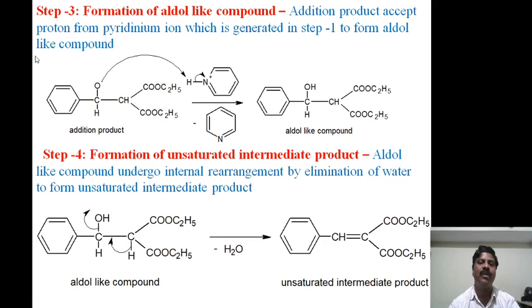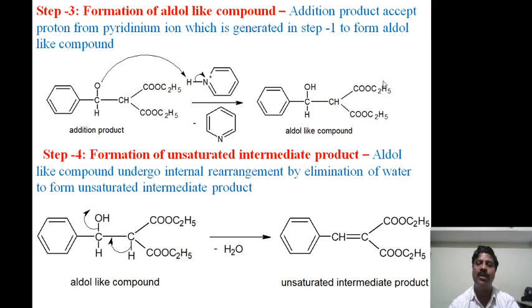Third step, the formation of the aldol-like compound. This addition product accepts a proton from the pyridinium ion generated in step 1 to form an aldol-like compound. Here the negatively charged ion abstracts the proton from the pyridinium ion, forming an OH group, and a neutral pyridine molecule is liberated.